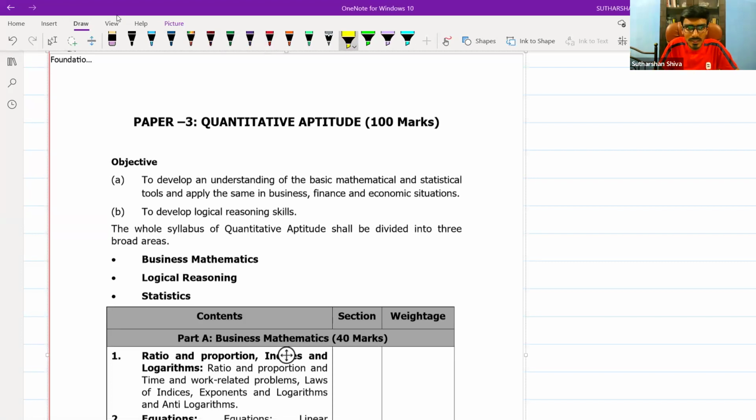Yes, in this session, we'll quickly summarize what they are trying to test you on in Paper 3. The name has changed. It is only quantitative aptitude. You are going to write it for 100 marks. The paper is going to be an MCQ paper. We already know this, so we will quickly go through it.